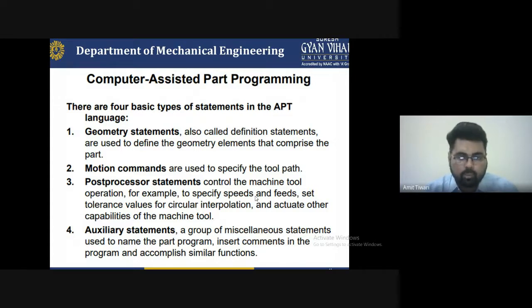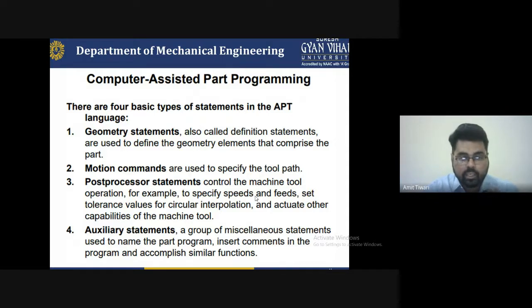Third is the post processor statement. Post processor statement means to control the machine tool operation, for example, to specify the speed and feed, set the value for the circular interpolation and activate other capabilities of the machine tool. So we can say controlling the machining tool or the operation, or specifying the speed.